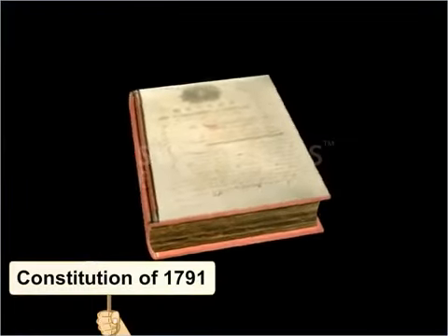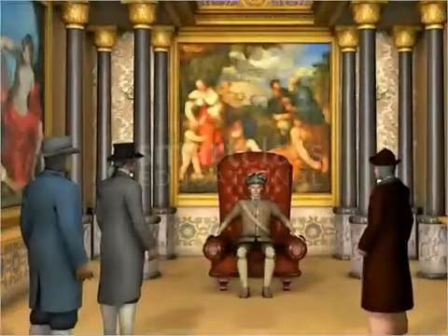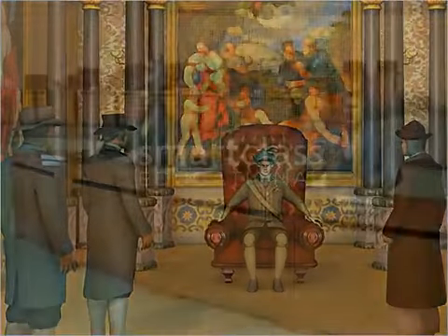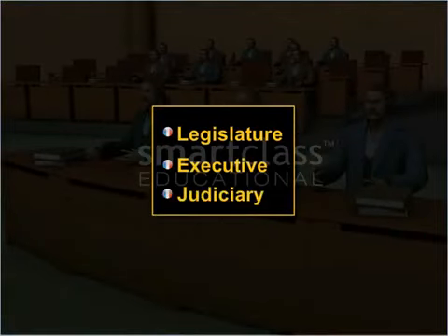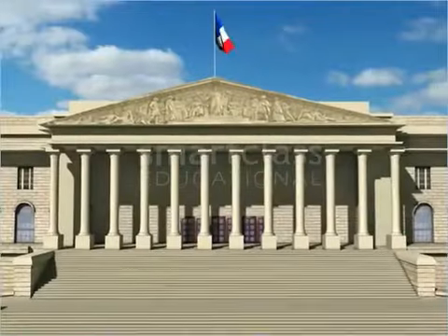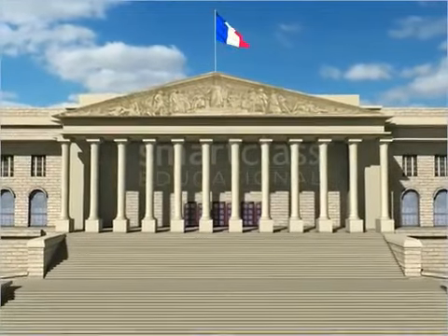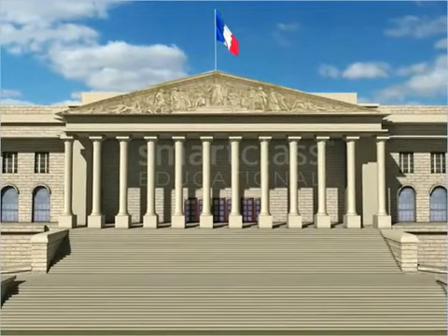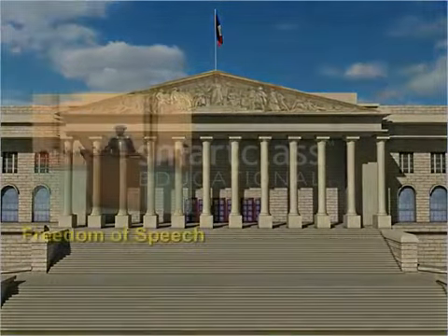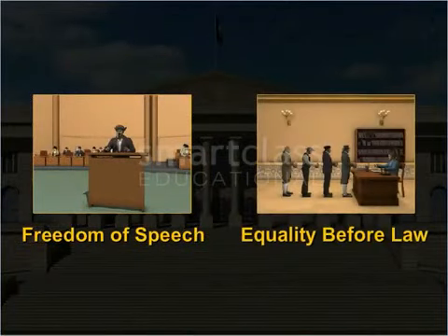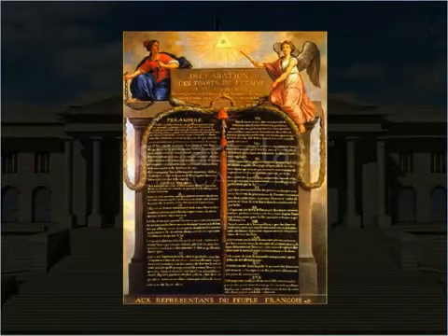According to the Constitution of 1791, the powers which were earlier held by the monarch were now assigned to different institutions: legislature, executive and judiciary. France was thus made a constitutional monarchy. The Constitution also provided certain fundamental rights such as freedom of speech and equality before law under the Declaration of Rights of Man and Citizen.